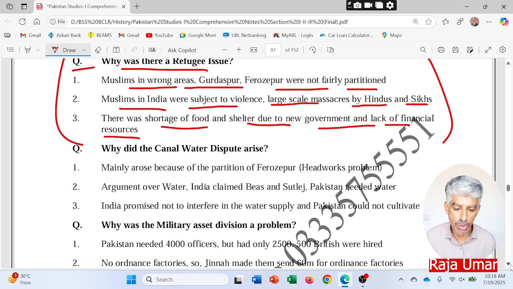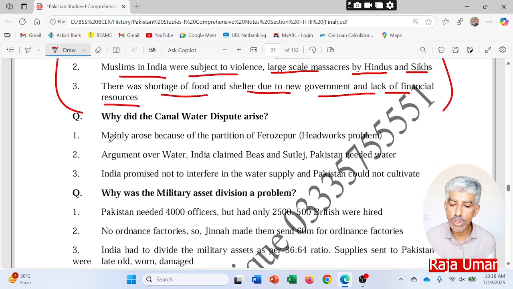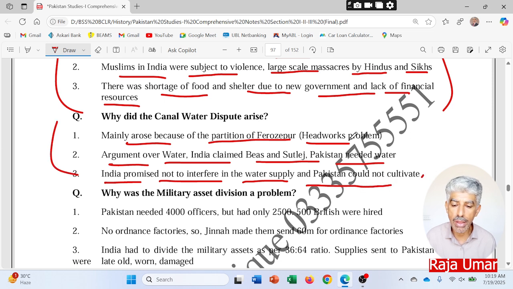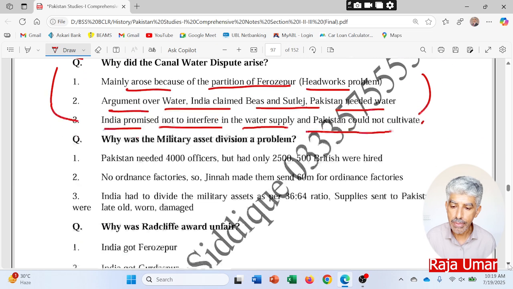Why did the canal dispute arise? It mainly arose because of the partition of the Ferozpur headworks. As I told you, the Indian government shut down those Ferozpur headworks which were releasing waters to the canals of the River Sutlej. So there was an argument over water: India claimed the Beas and Sutlej, while Pakistan needed water for its agricultural growth. India promised not to interfere in the water supply, yet Pakistan could not cultivate. So all these issues led to the canal water dispute between the two countries at that time.